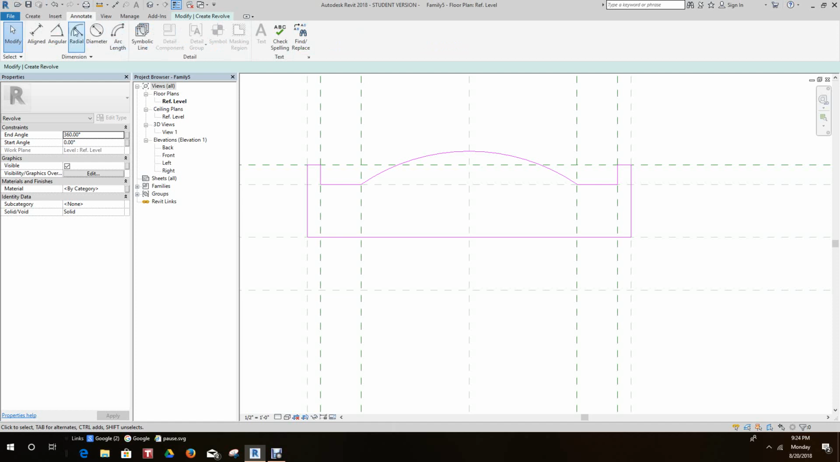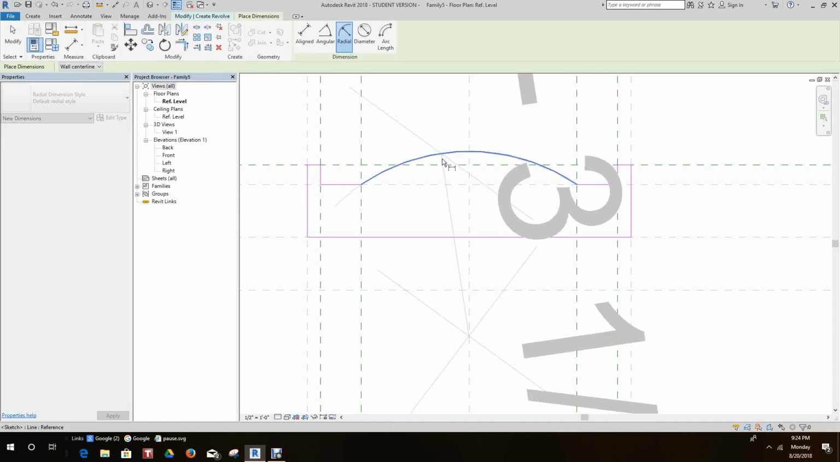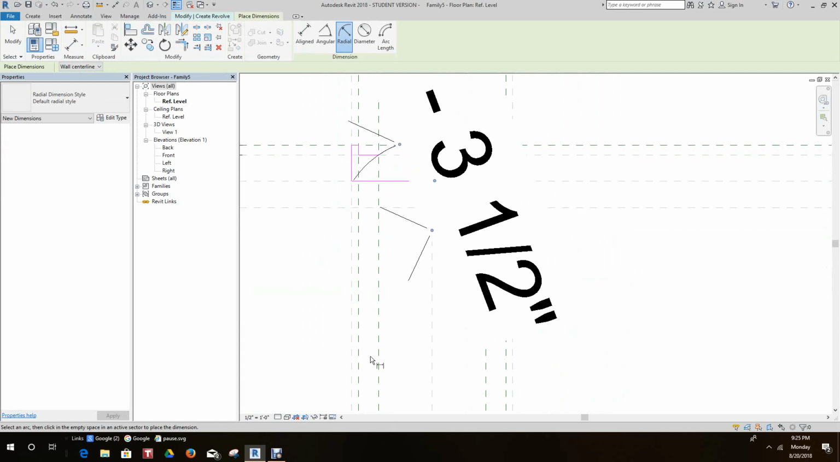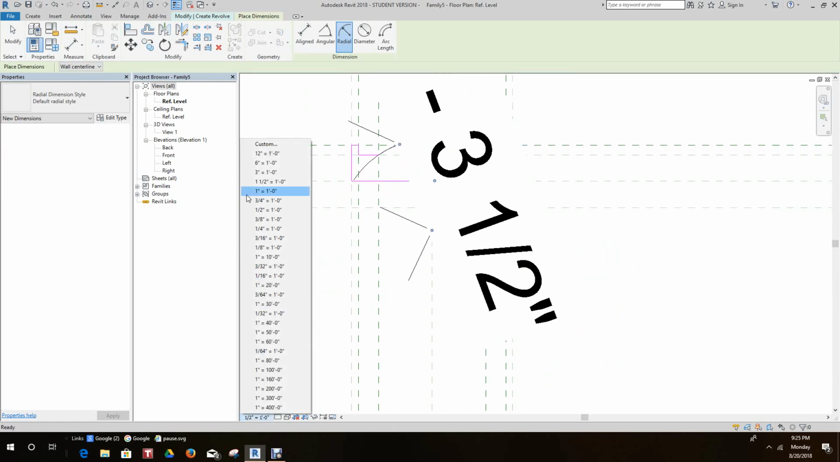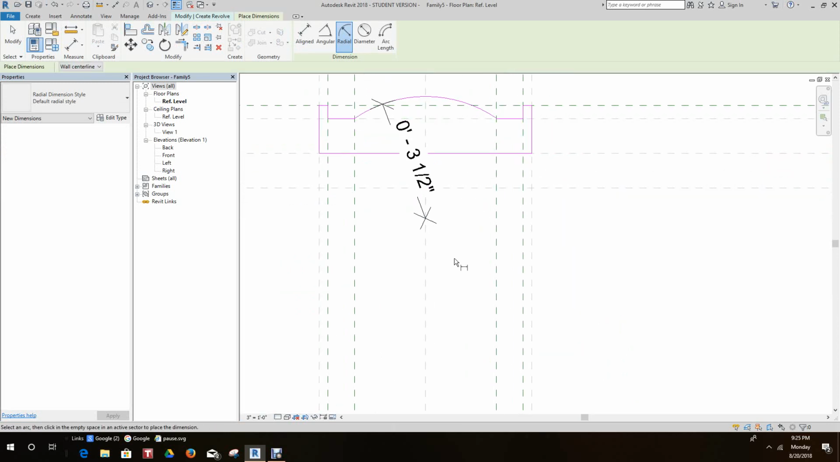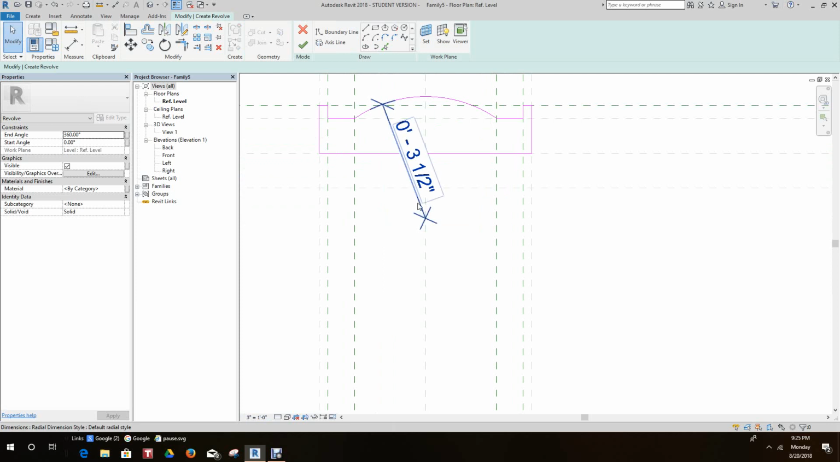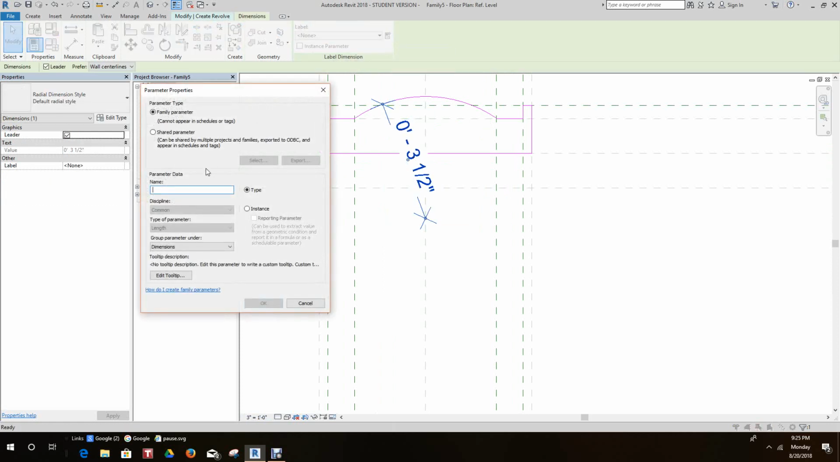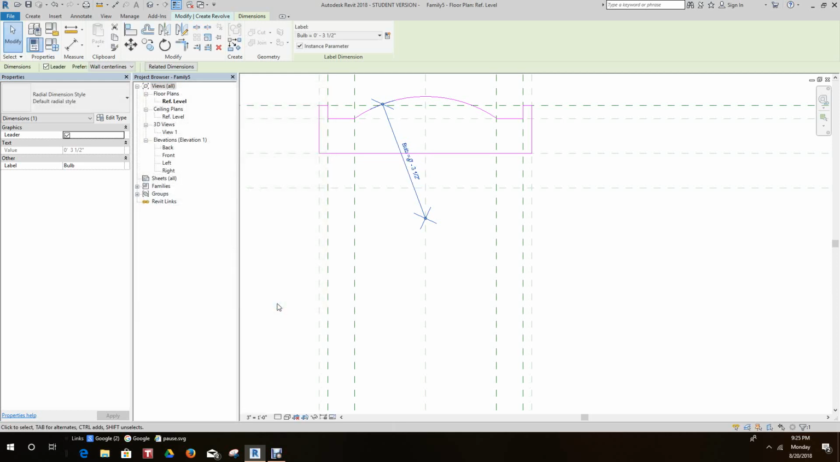So let's go annotate. Let's go radial dimension, and there. Let's make this a little bigger so we can see what's going on, folks. Okay. Now, we also want to select this. We want to add a parameter here. We'll call it bulb. And it'll be an instance. We'll click OK. Now let's go into our family types.